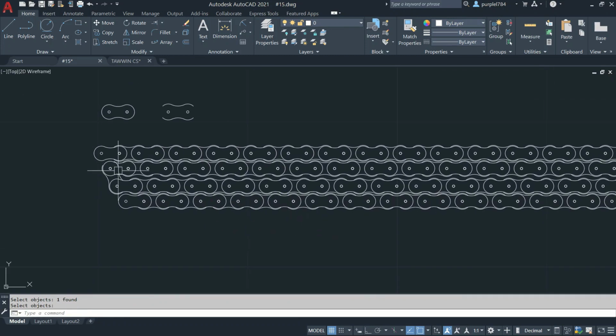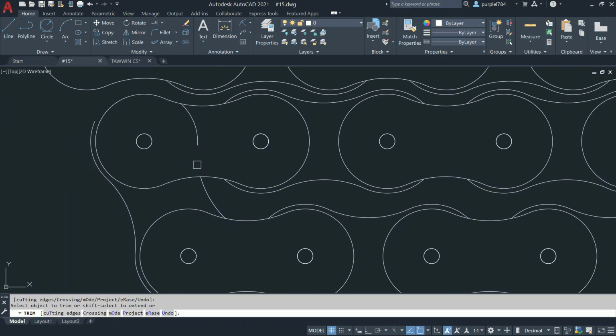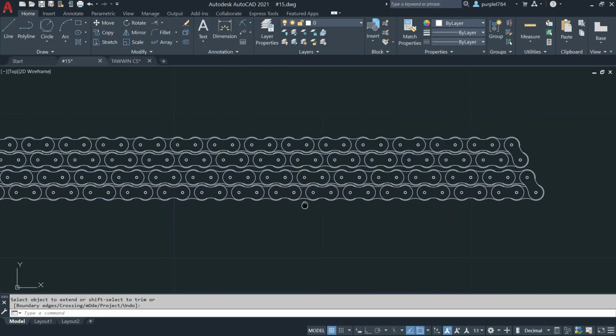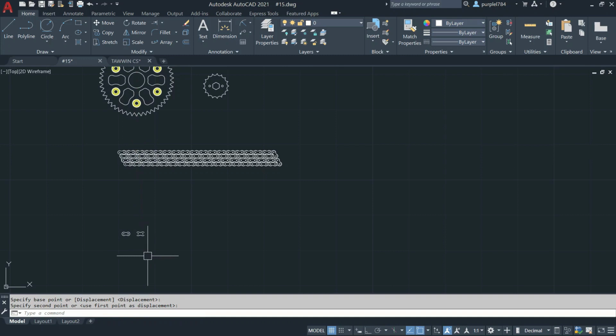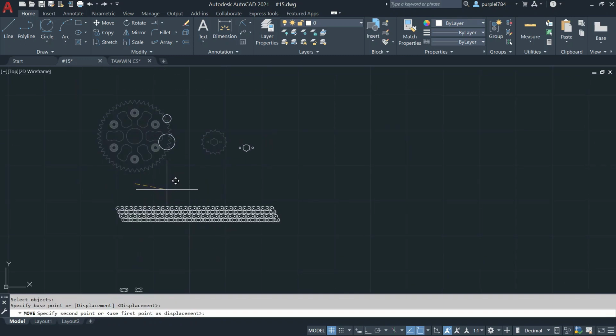Chain line also finished already. Here I need to trim one more thing. This one I need to extend. Here on extend. Select the object. Press enter. We finished already for the chain line. Then remove the unnecessary one. I will move these two items also.